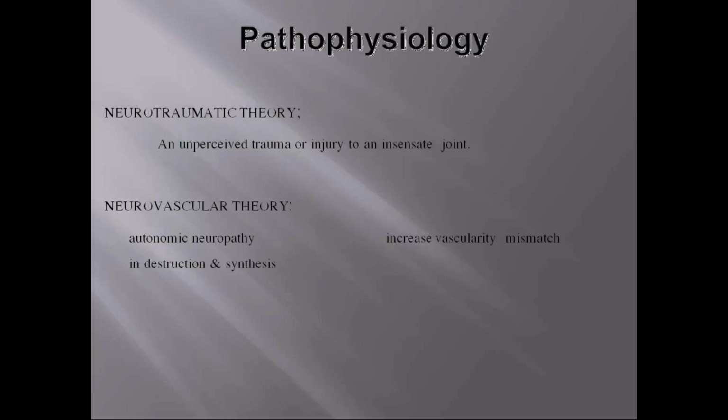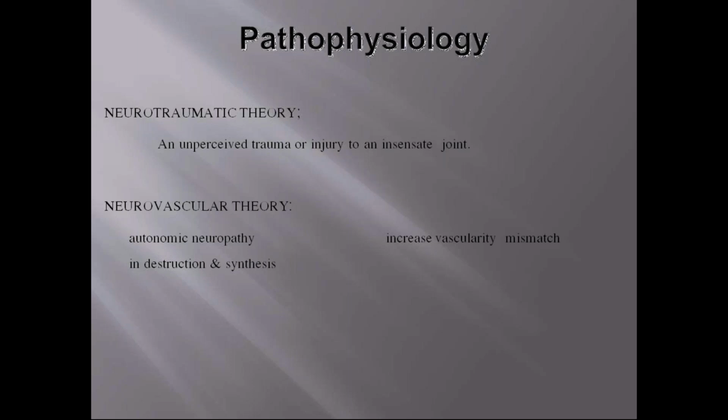Coming to the pathophysiology, the theories generally discussed for Charcot joint are the neurotraumatic and neurovascular theories. In neurotraumatic, any trauma or injury to the insensate joint. That means the joint is already insensitive, and so if any trauma occurs, it triggers the Charcot joint.